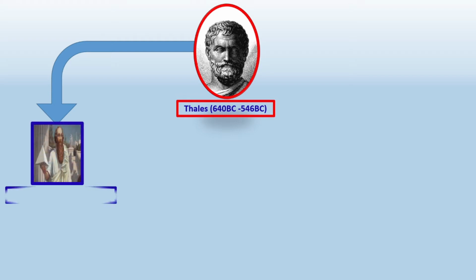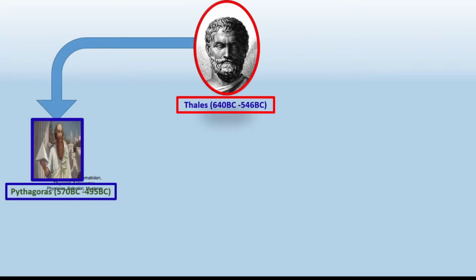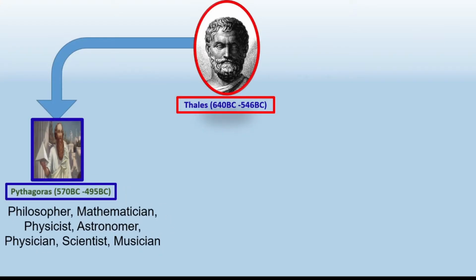After Thales there came Pythagoras, about 570 BC to 495 BC. He was a philosopher, mathematician, astronomer, physician, scientist, musician, and so on.